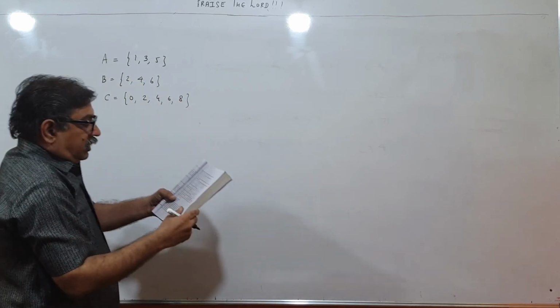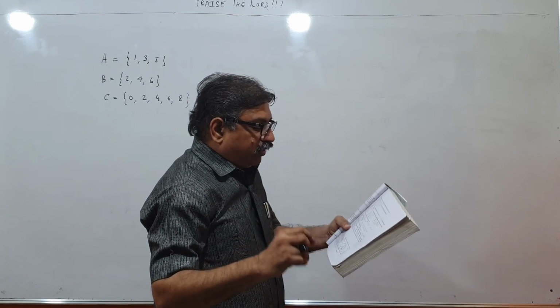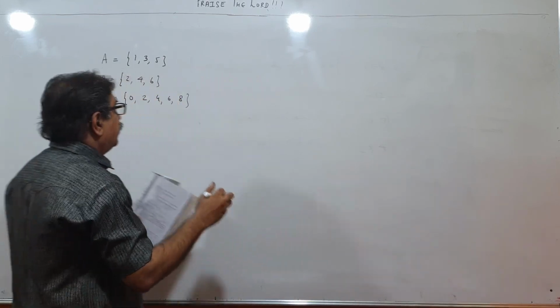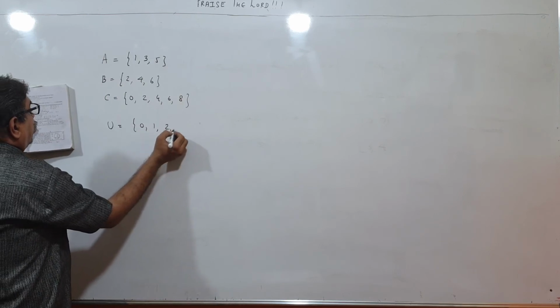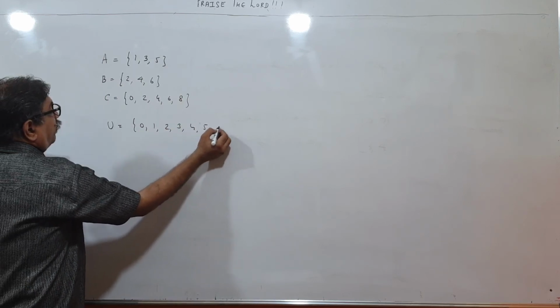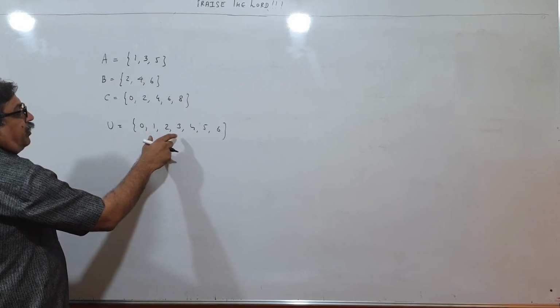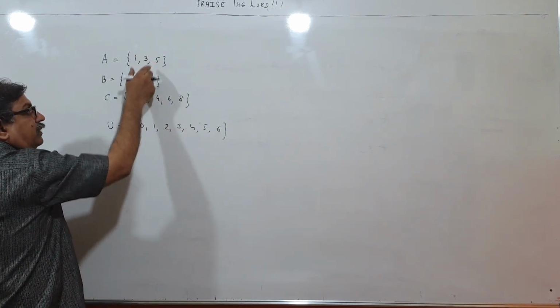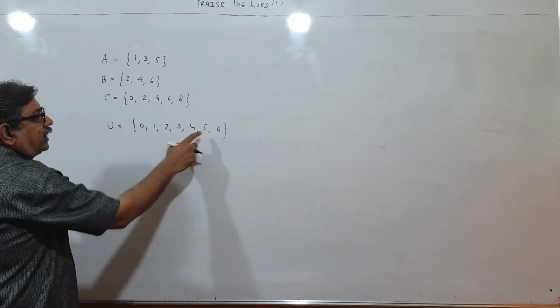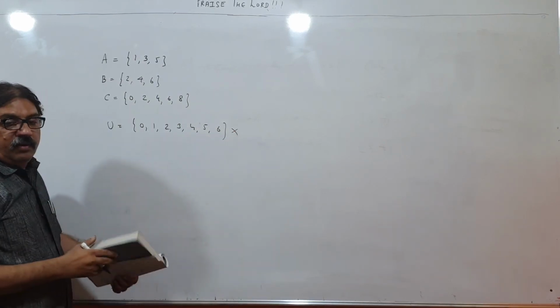Which of the following may be considered as universal sets for all the three sets? So U is given to me as {0, 1, 2, 3, 4, 5, 6}. Can it be taken? If this is universal set, then it should contain all elements of A, B, C. 8 is not there, so this is not the correct choice.